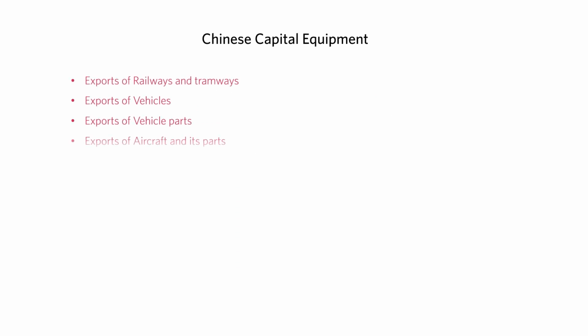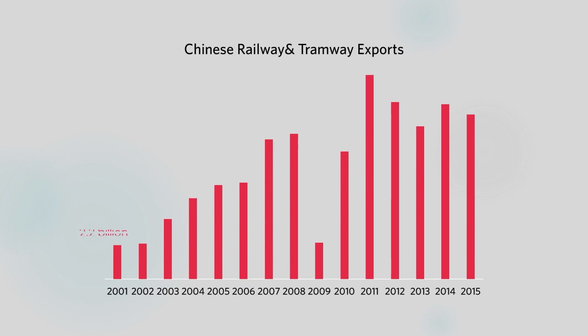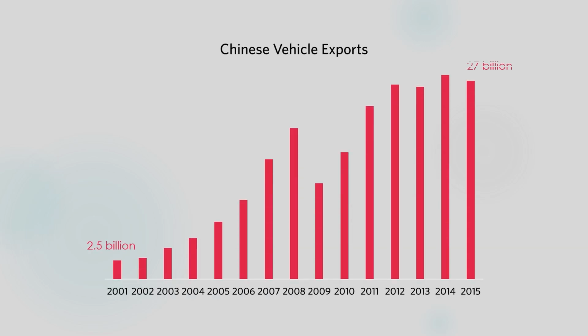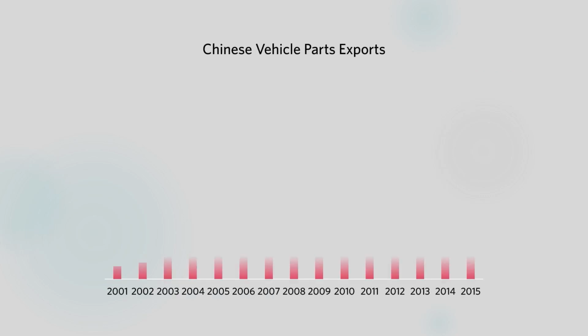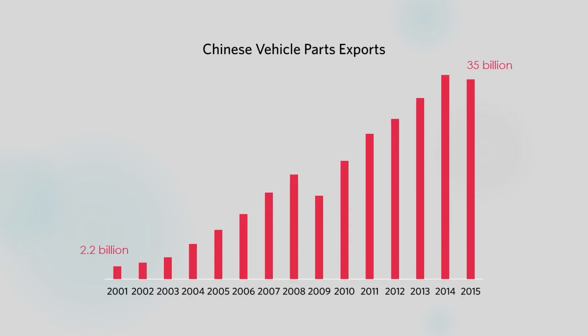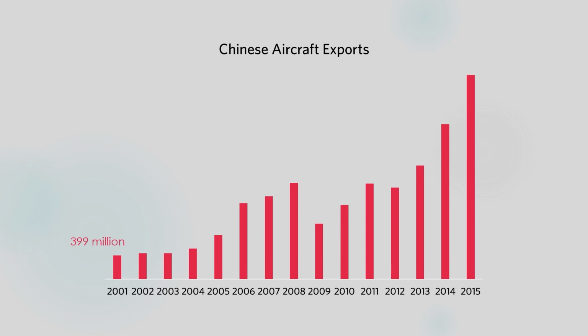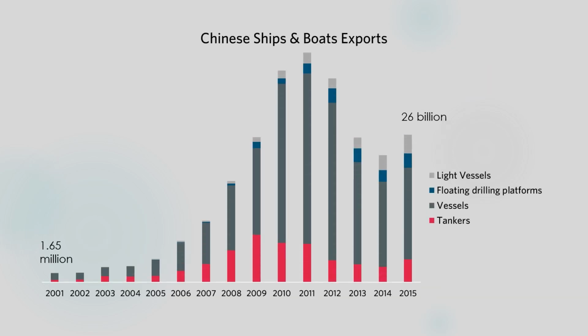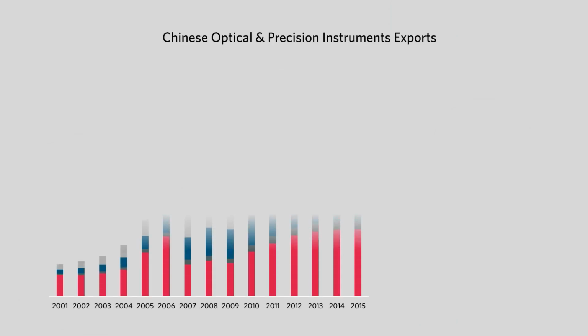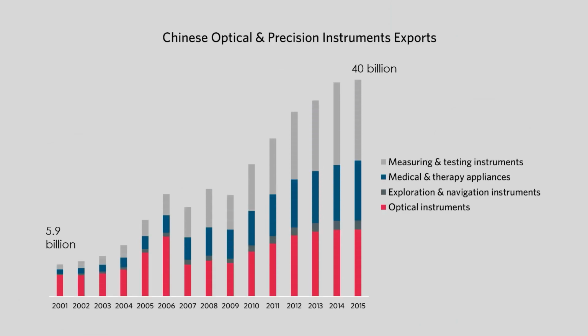Now let's turn to the second segment, capital equipment. Exports of railways and tramways. Exports of vehicles. Exports of vehicle parts. Exports of aircraft and its parts. Exports of ships and boats. Exports of optical and precision instruments.